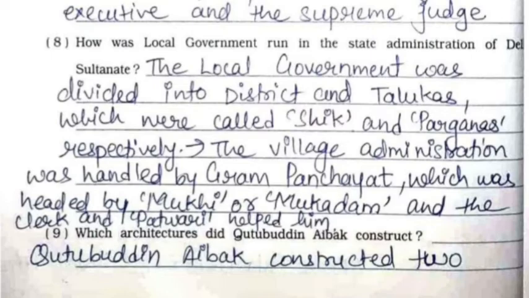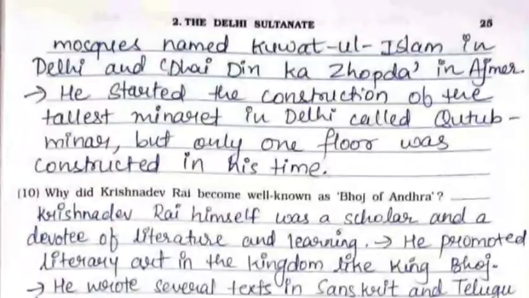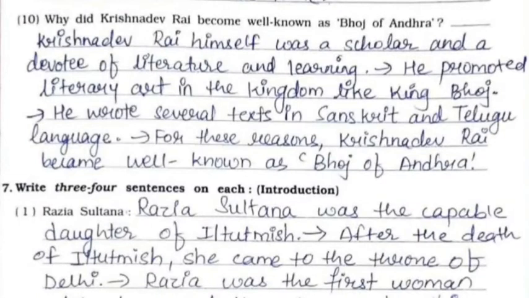Ninth, which architecture did Qutubuddin Aibak construct? Qutubuddin Aibak constructed two mosques named Quwat ul Islam in Delhi and Dhai Din Ka Jhopda in Ajmer. He started the construction of the tallest minaret in Delhi called Qutub Minar, but only one floor was constructed in his time.